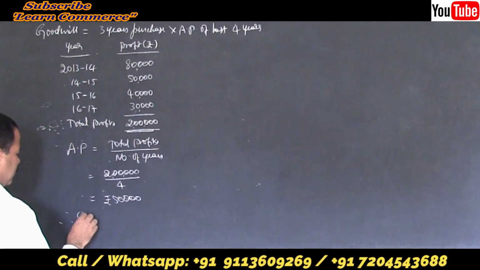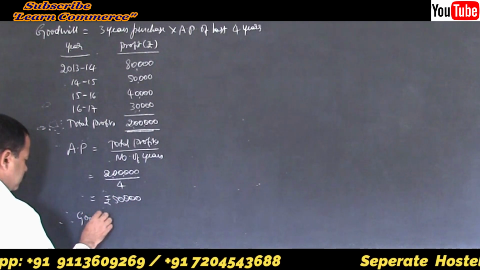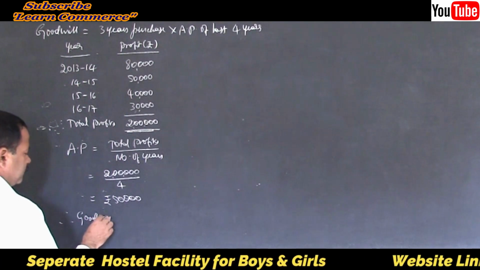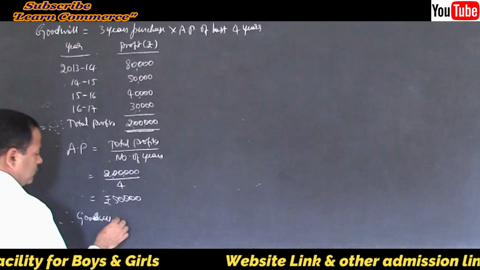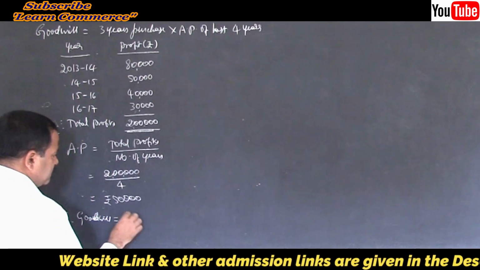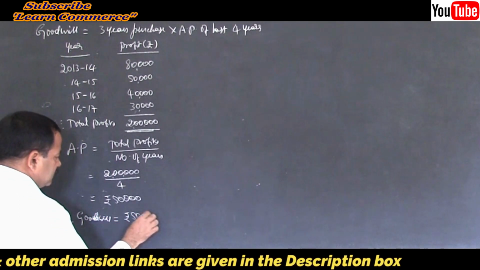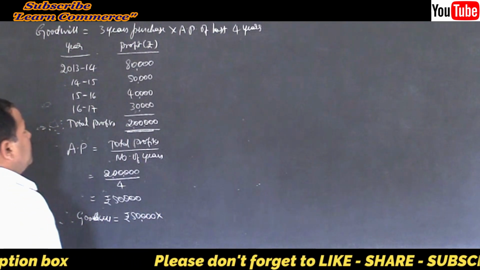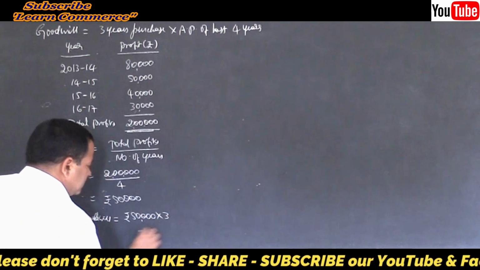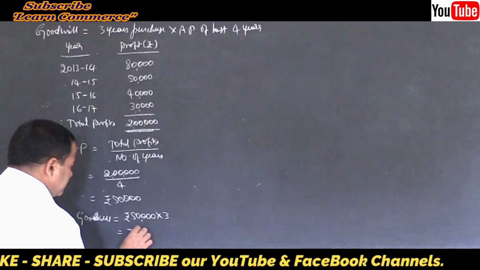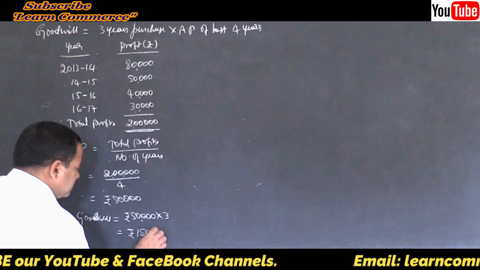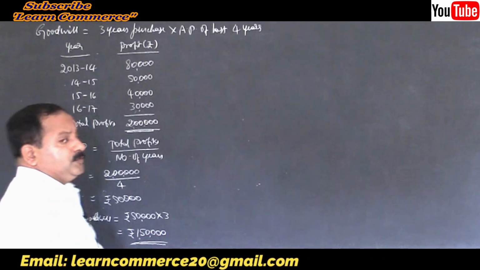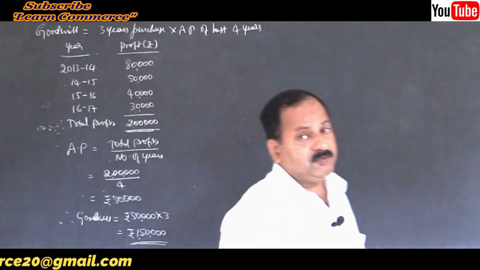Therefore, goodwill is equal to rupees 50,000 into 3 years purchase, which is rupees 1,50,000. This is the goodwill of the firm.